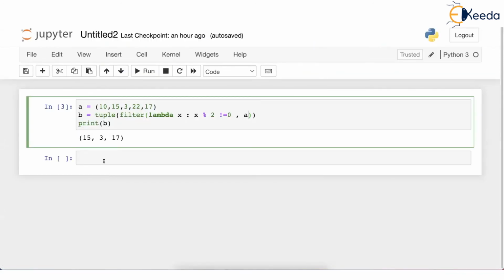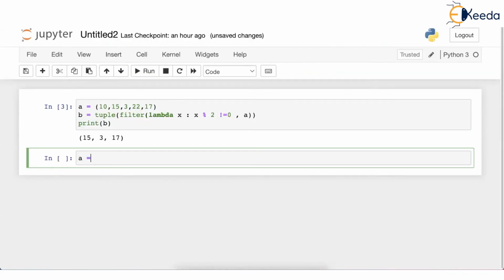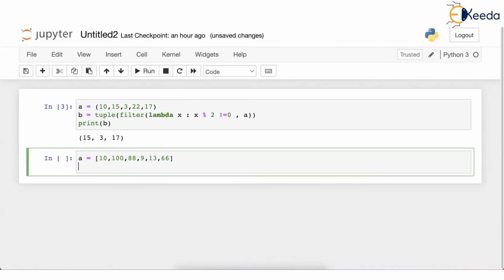Of course it will run, but let's see. A is equal to, let's say I have 10, 100, 88, 9, 13, 66. Okay, then I want B to store a list. List of what? Filtered values. I want the filtered values from which list? From A. So here comes this A list. But what is the rule for filtering? The rule for filtering is a lambda function.